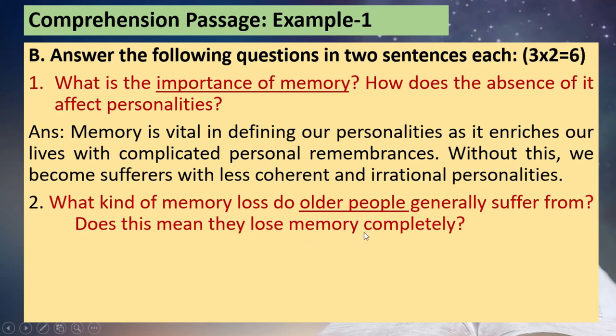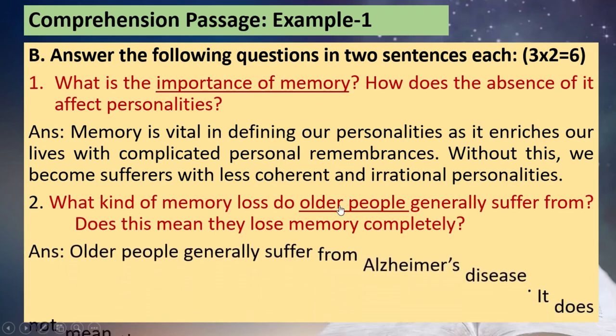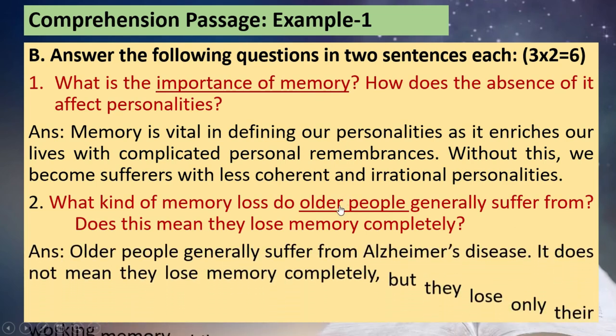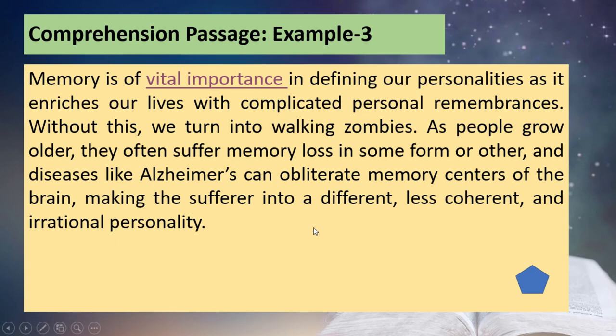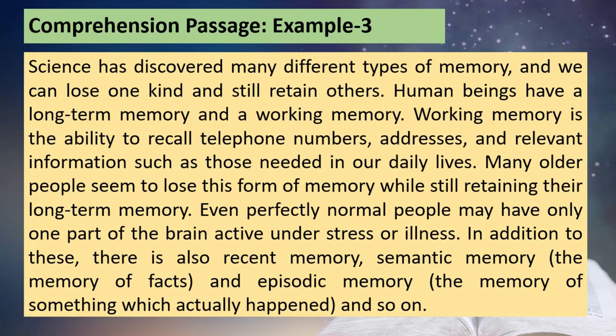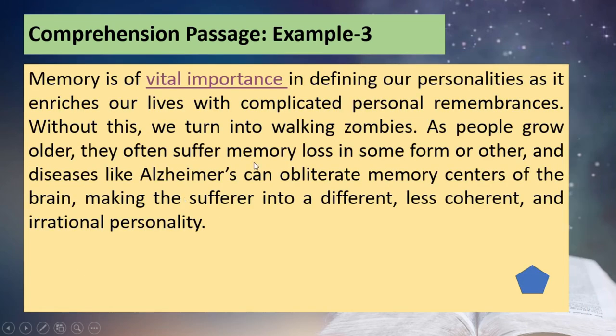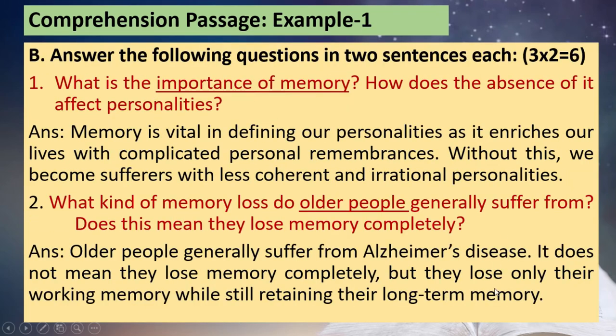Does this mean they lose memory completely? For this again, you see even in the next passage, the answer continues. Older people generally suffer from Alzheimer's disease. It does not mean that they lose memory. So here, for example, in the next passage, you have that, right? Many older people seem to lose this form of memory, that is working memory, while they still retain the long term memory. That means they don't lose that long term memory. That one has to be observed here, right? That's how we answered that one here.